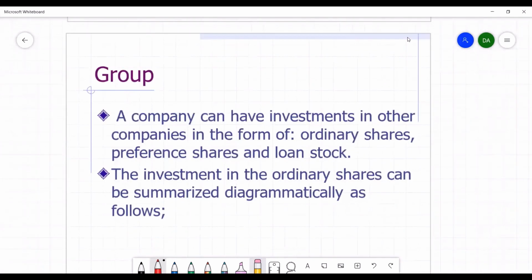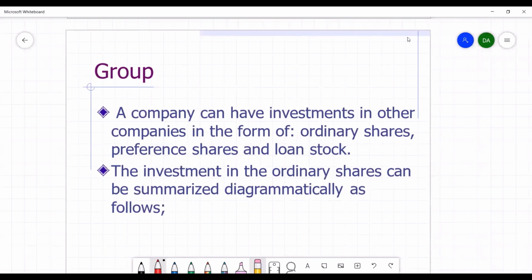The meaning of a group is a situation where one company has invested in other companies in the form of ordinary shares, even though investment in other companies can also be in form of preference shares and also loan stock. But what gives rise to a group situation is investment in ordinary shares of other companies. The investment in ordinary shares of other companies can be summarized as follows diagrammatically.